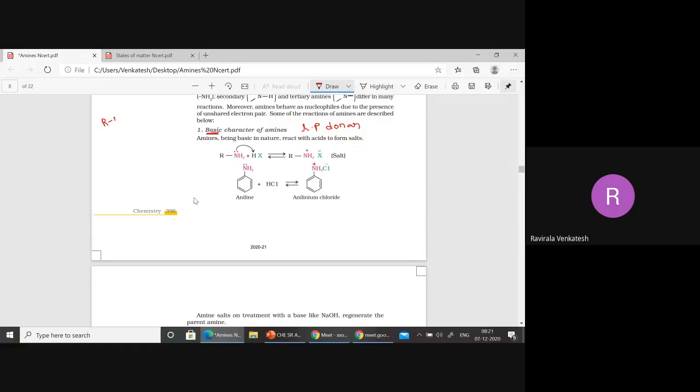Now, if you observe, which one is the base: primary amine, secondary amine, or tertiary amine? I'm writing them over here. Which one is the base? Which one has basic character? Anybody?